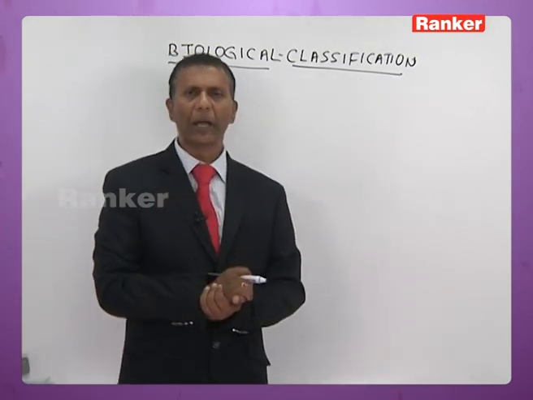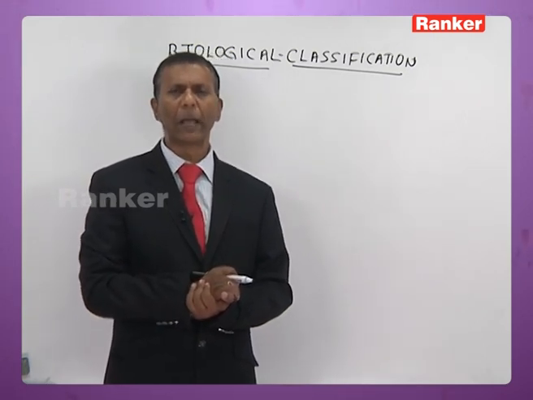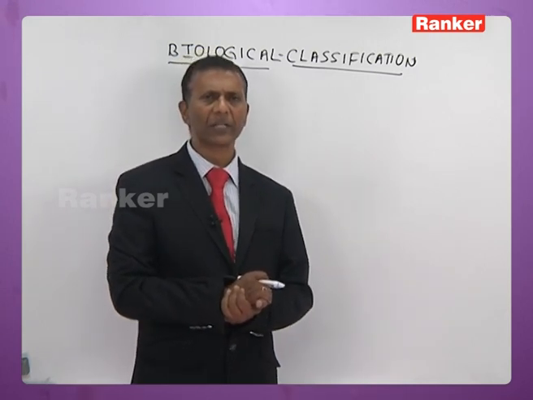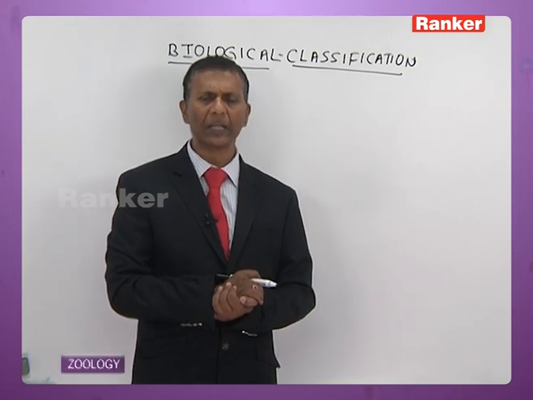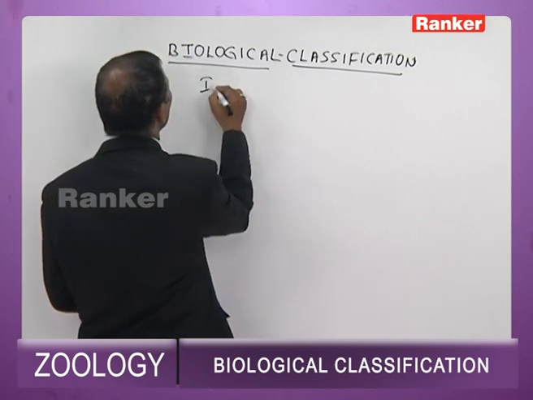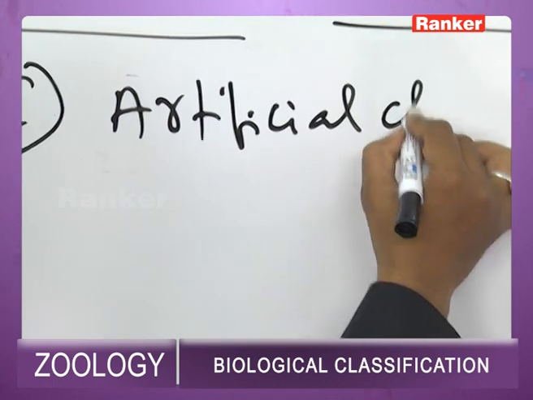Now, in biological classification, dear students, you come across nearly 4 types of methods of classification. The first method of classification, which was in vogue somewhere during the 17th and 18th century, was artificial classification.